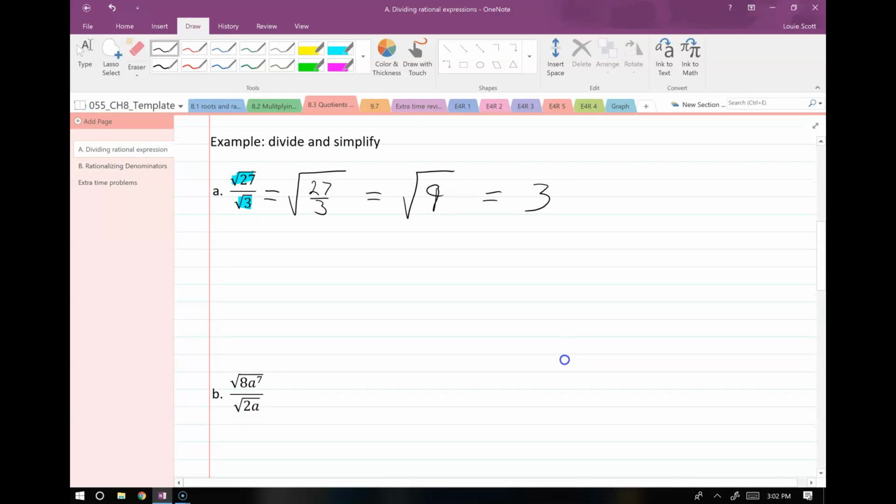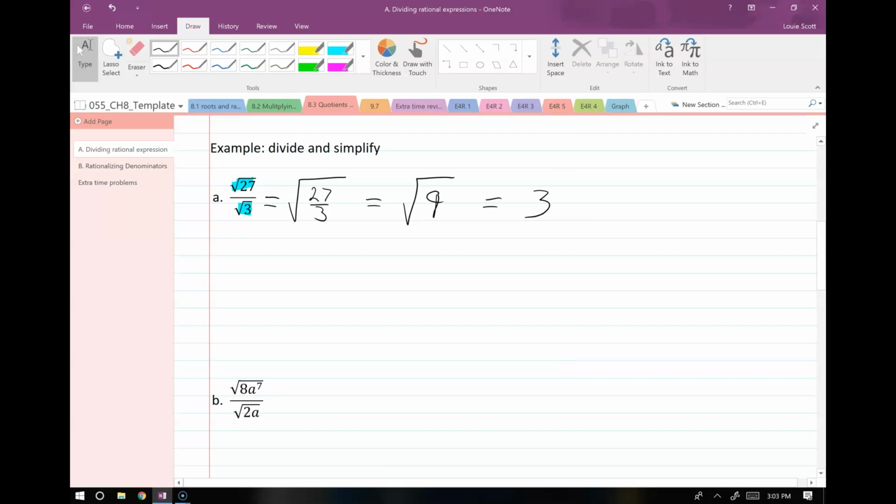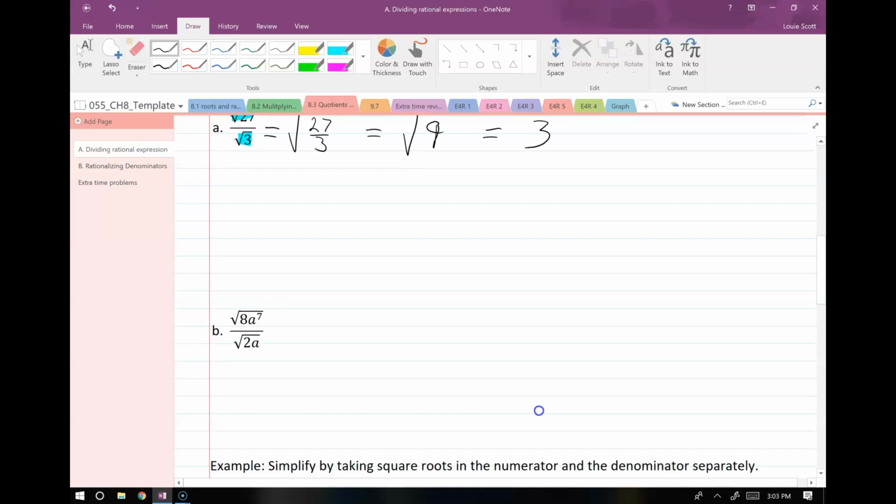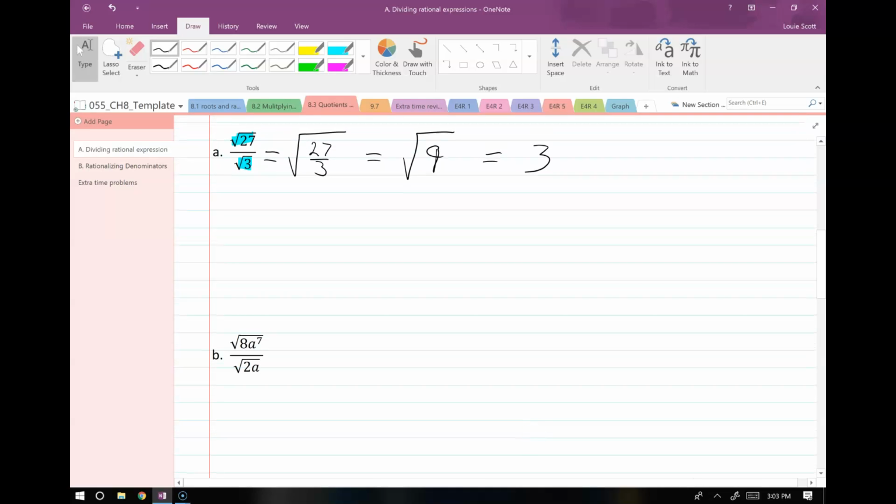Okay. Right, so if you start out and you can't really do much, try to extend that square root, see if you can simplify into something where you can do something with it. All right, so here's another example. I'm not sure what to do with this, but I know that I can simplify some things if it's all under one fraction and one root. So I extend the square root over the entire fraction, and I have 8a to the 7th over 2a.